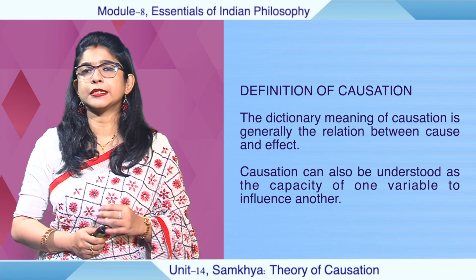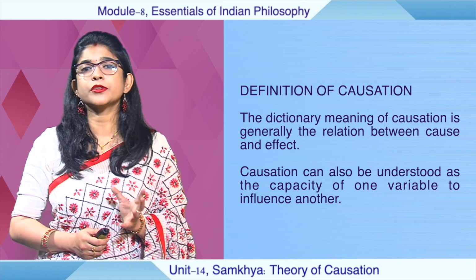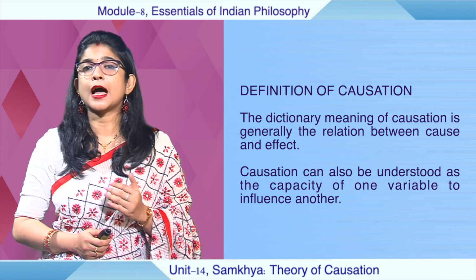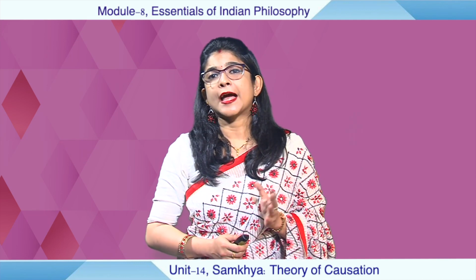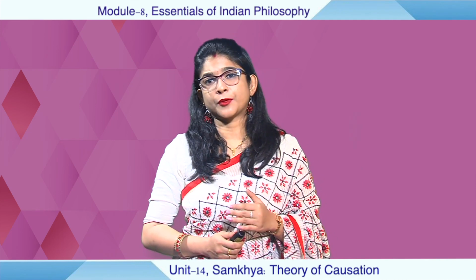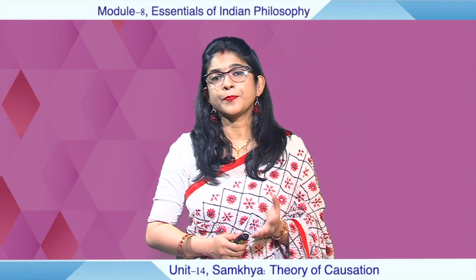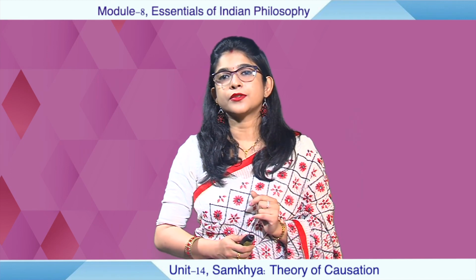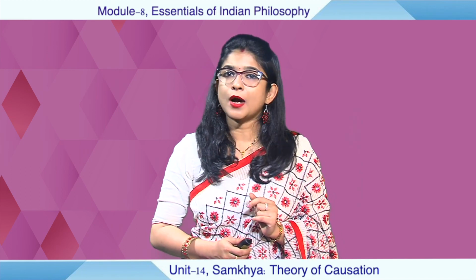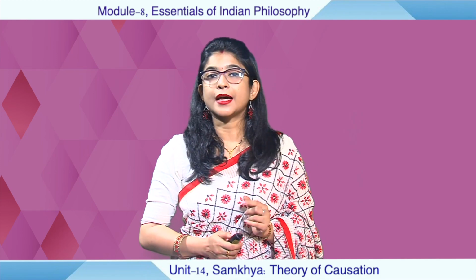How one variable influences another, that is the relation only between cause and effect. What is the cause behind the effect and what is the effect after the cause. Okay? So all this, that is the reaction of one upon another. So causation also can be understood as the capacity of one variable to influence another.